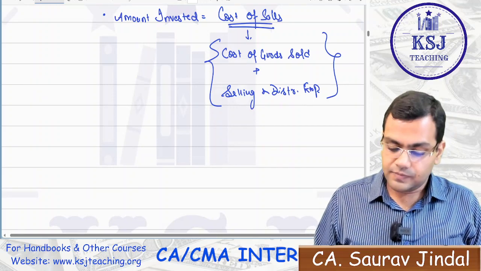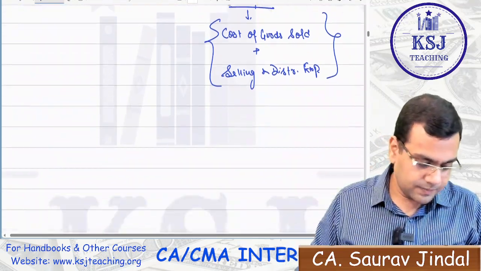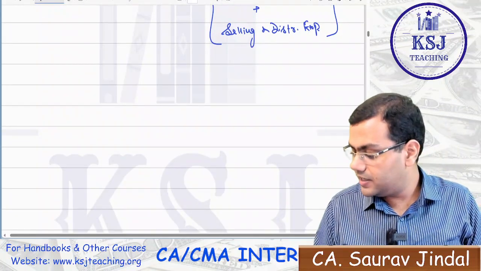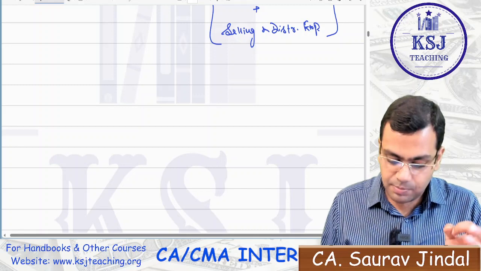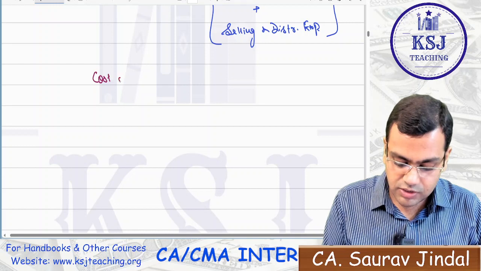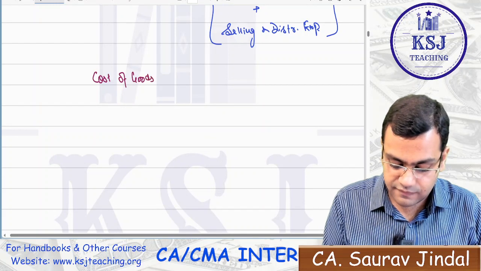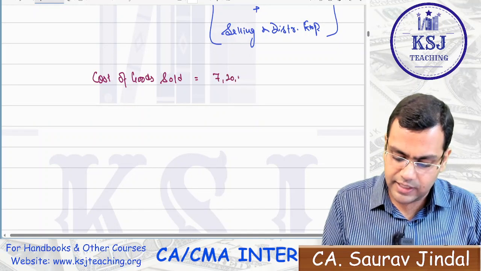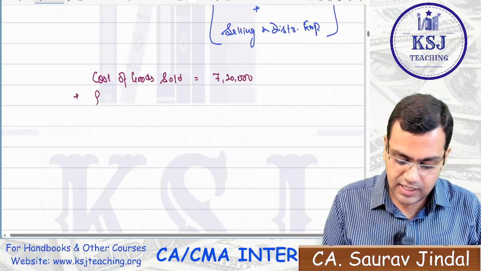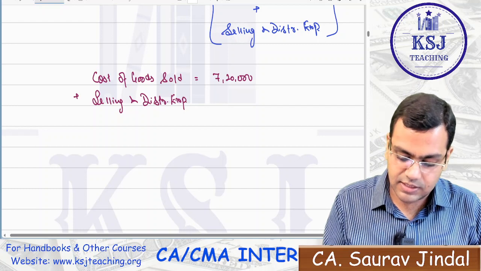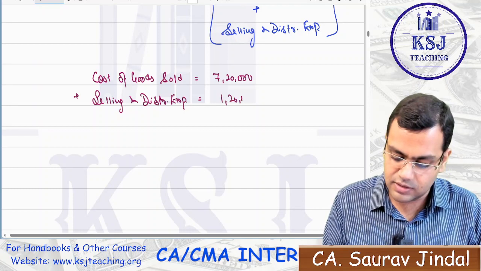But listen to it very carefully. Here is another important area where you people can commit a mistake. Let's say your cost of goods sold is 7,20,000 and selling and distribution expenses are let's say 1,20,000.